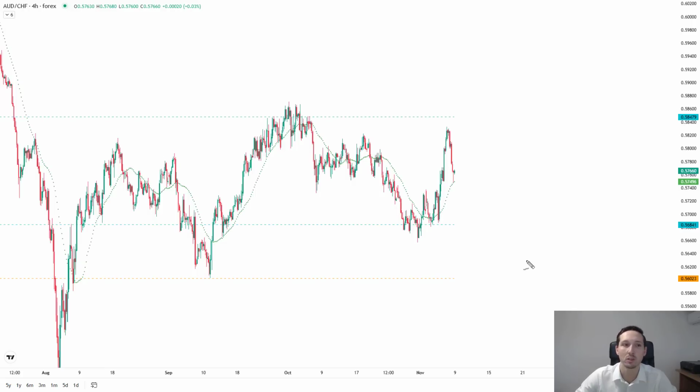So we're sort of ranging Aussie Franc. However, I'm only primarily interested in long positions, as again, we've got that play of an inflationary currency with the Australian dollar, and then of course the EU majors tend to underperform in an inflationary regime. So in terms of Aussie Franc, what I'd like to see next week is I'd like to see this market